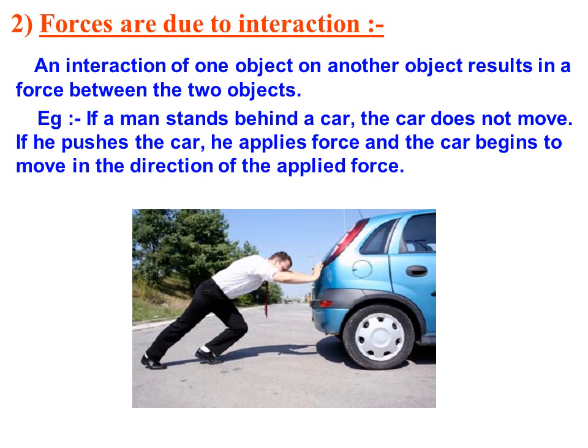Force occurs due to interaction from one object to another, so that's why force takes place. For example, in this picture you can see a man standing behind the car. The car does not move, so he applies force to push it, and the car moves in the direction of the applied force.